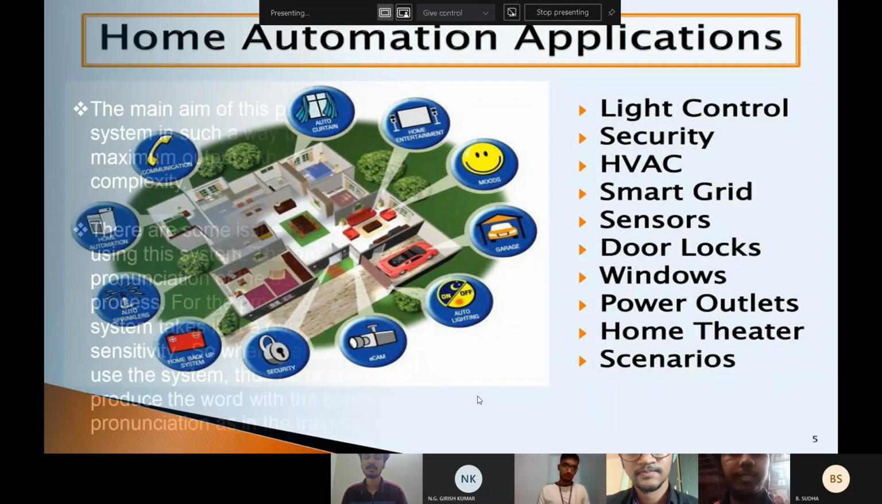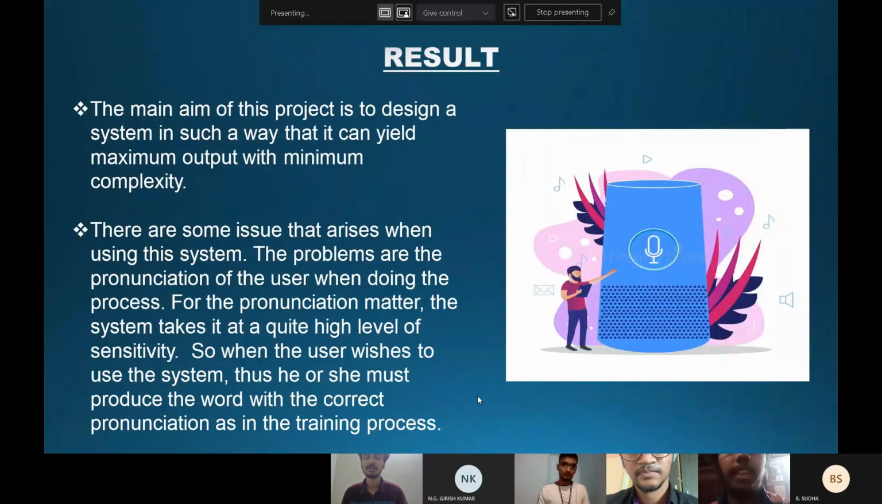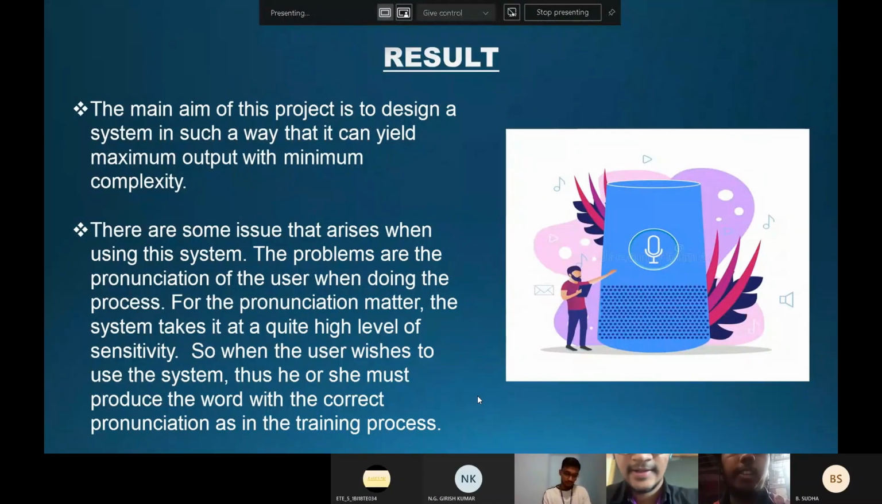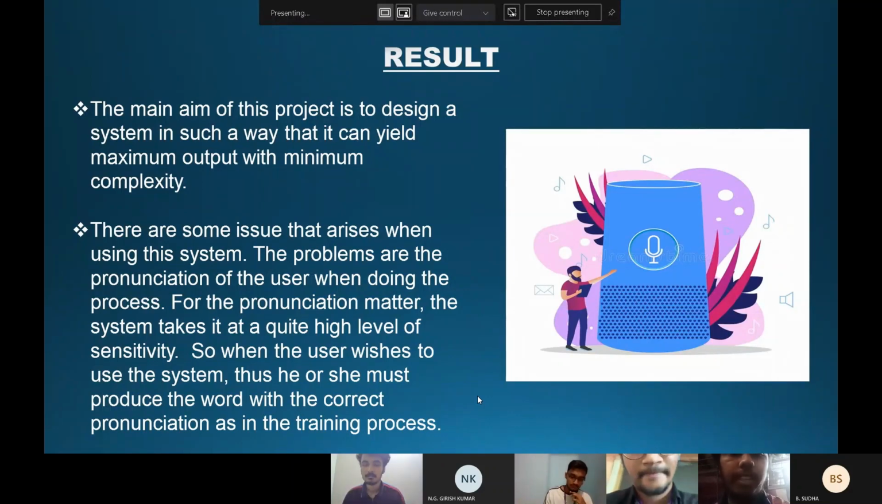The main aim of this project is to design a system in such a way that it can yield maximum output with minimum complexity. There are some issues that arise when using this system. The problems related to this project are the pronunciation of the user. For pronunciation, the system works at quite a high level of sensitivity. So when the user wishes to use the system, he or she must be able to produce the word with the correct pronunciation as in the training process.